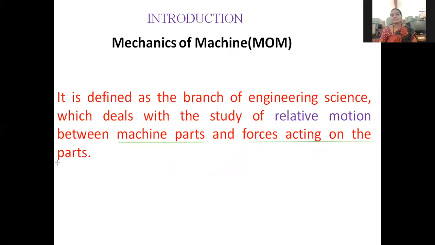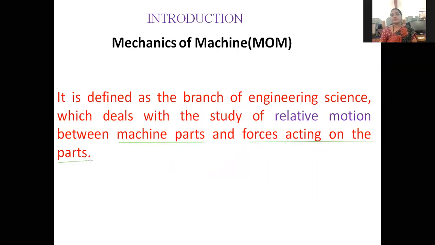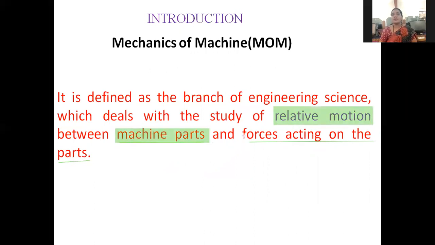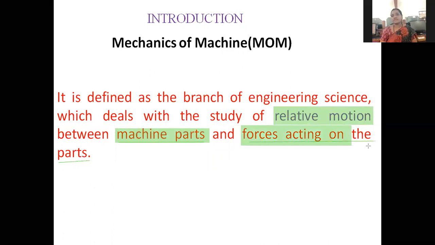What do you mean by mechanics of machines? The relative motion between various parts and the forces acting on the machine parts. It is also called TOM, theory of machines. Before, it was called theory of machines; now the new name is mechanics of machines.